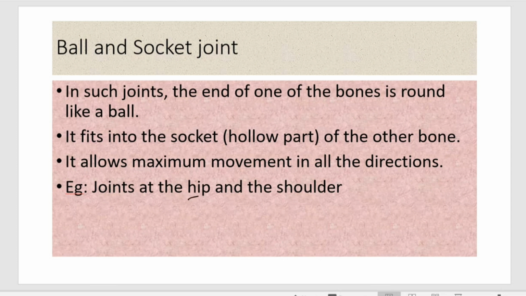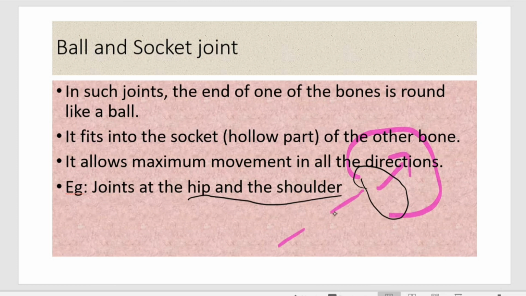It is present at the hip and the shoulder. So the pelvic girdle, the connection to the femur, is done with the help of a ball and socket joint, as well as your shoulder bone to your arm. It is connected with the help of a ball and socket joint. So it will be looking like a ball and it is connecting to a cavity. That is a hollow part. This ball is fixing to this cavity. So there will be a bone connected to this ball. So like this the shape looks, so that it is called a ball and socket joint.